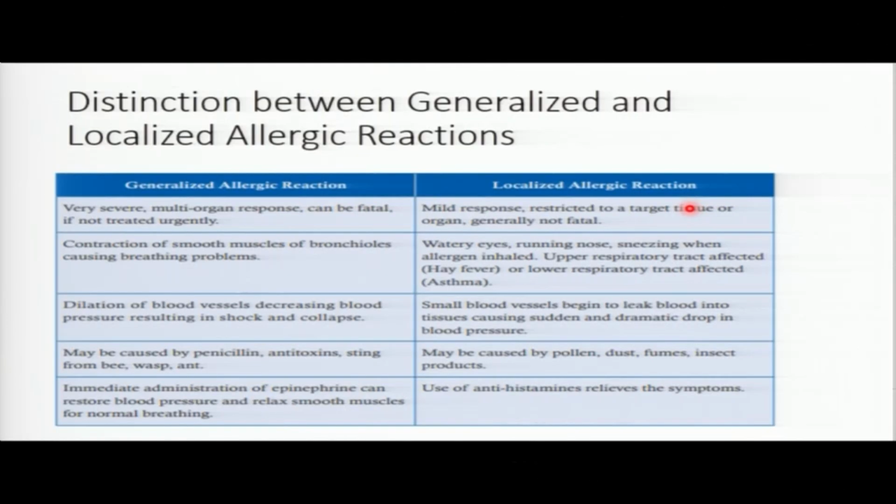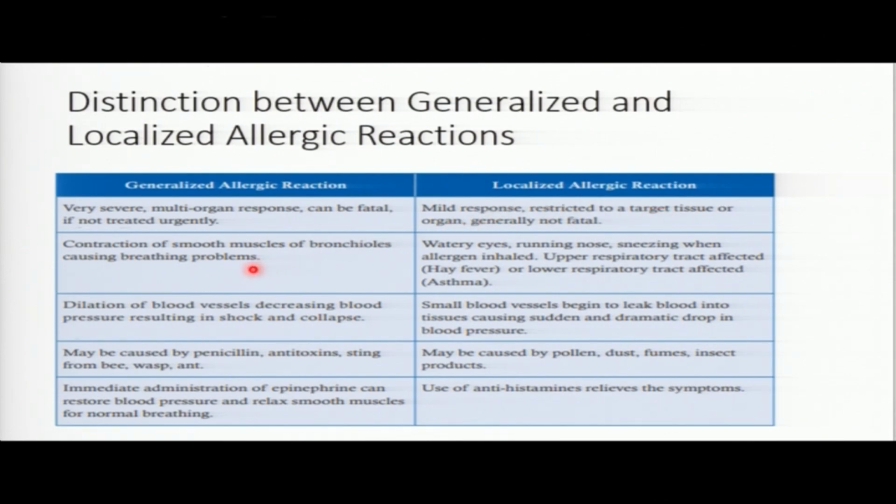So now, how is generalized allergic reaction going to be different from localized allergic reaction? Generalized is very severe, because it's going to spread into the blood and then occupy all parts of the body. It is very severe. It attacks many organs in response. It is going to affect most of the organs. This one, localized, is a mild response. It is restricted to target tissues. It is not going to affect all parts of the body.